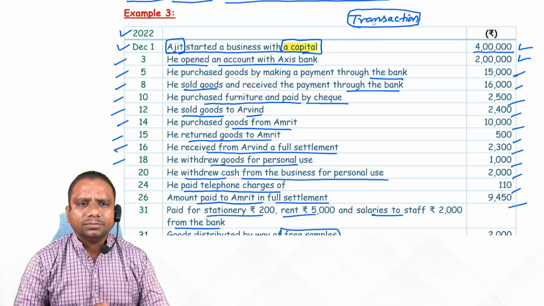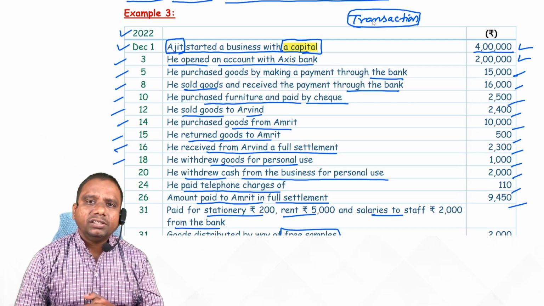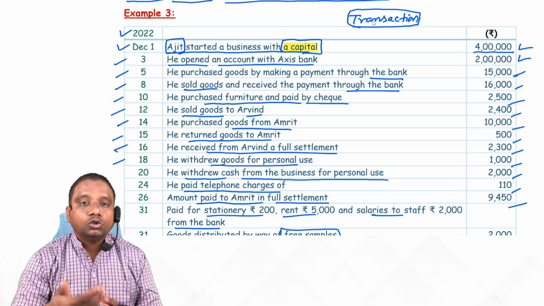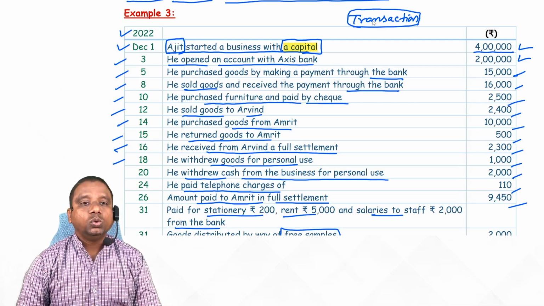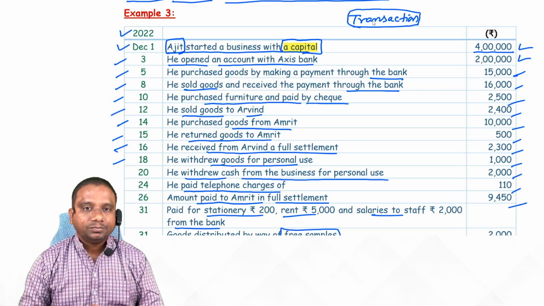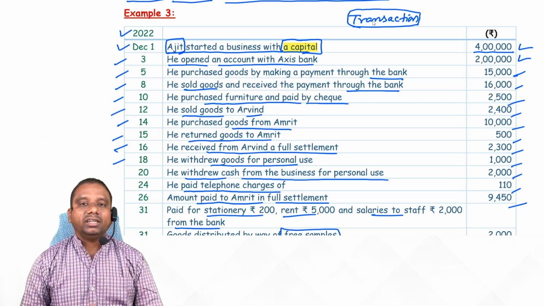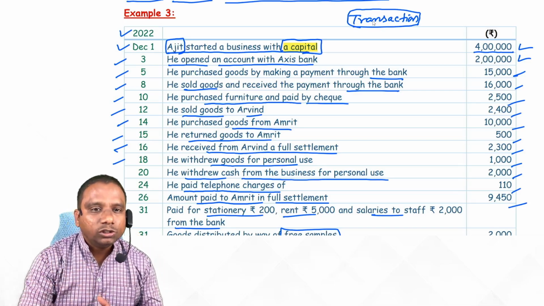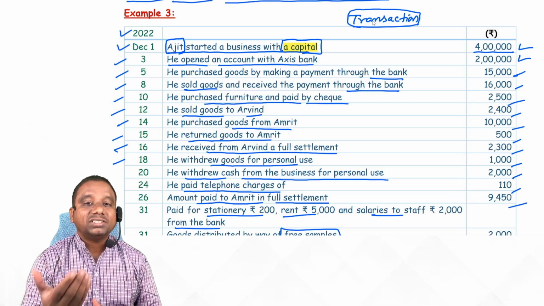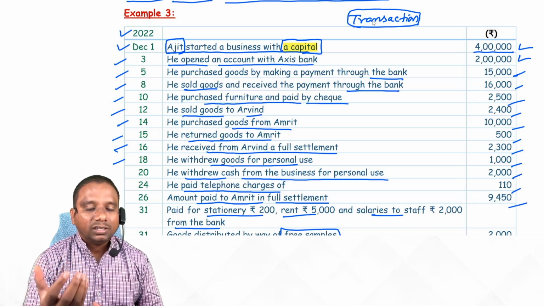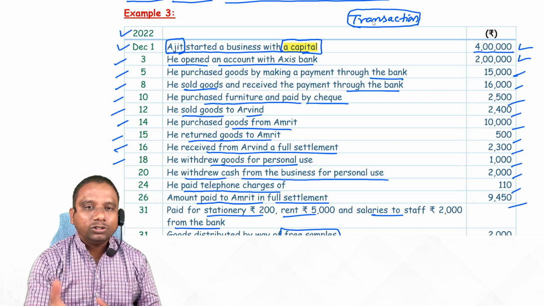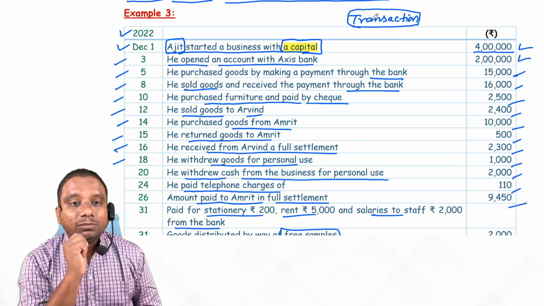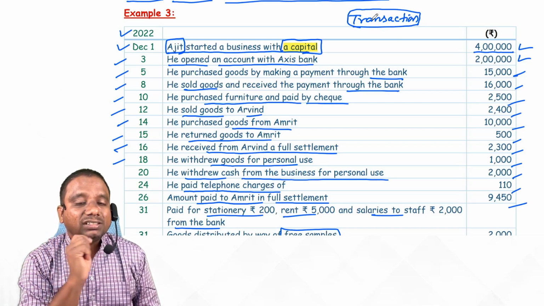What is happening here? We are incurring so many expenses to do our business. What are the expenses you are incurring? For how much amount of goods you purchased? For how much amount you sold goods? How much salary you paid? How much rent you have paid? How much telephone charges you have paid? They are giving all these things. Observe. Sometimes we sell goods to our customers on credit basis.